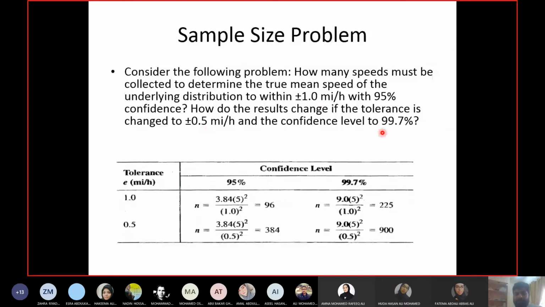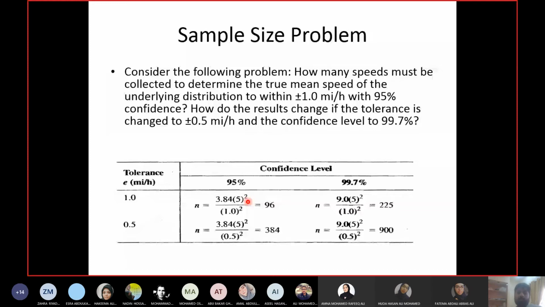So I prepared this matrix which you can see here. These are the values of small e, the tolerance level, and these are the values for the confidence level, and these are the equations. The basic equation for 95% confidence level is 3.84 s square upon e square. So 3.84, and s is given as 5 here. They have used the s value as 5. Now s is standard deviation.